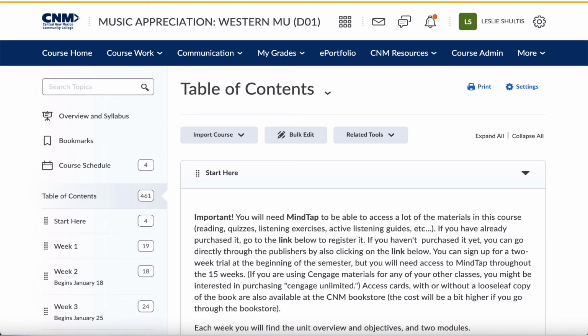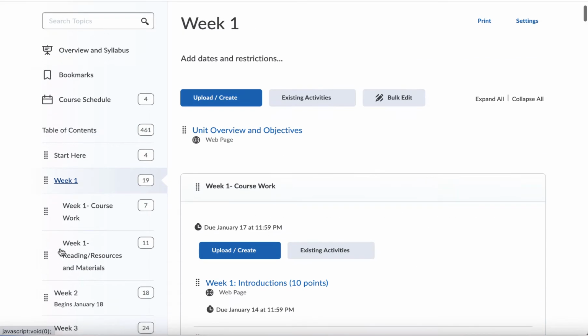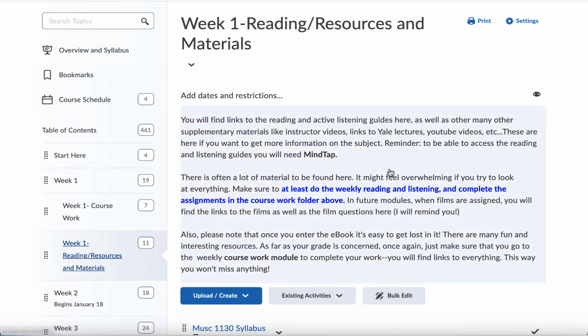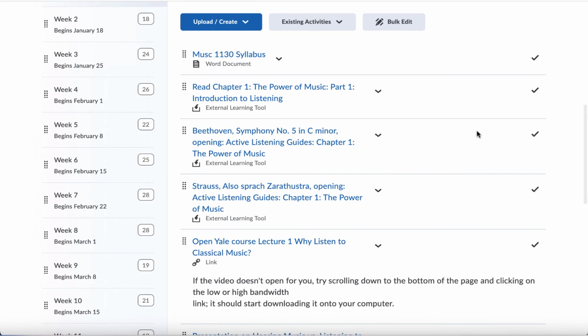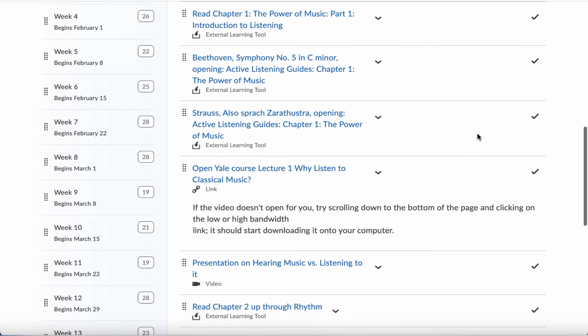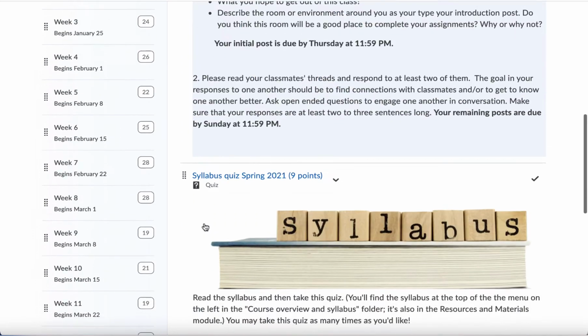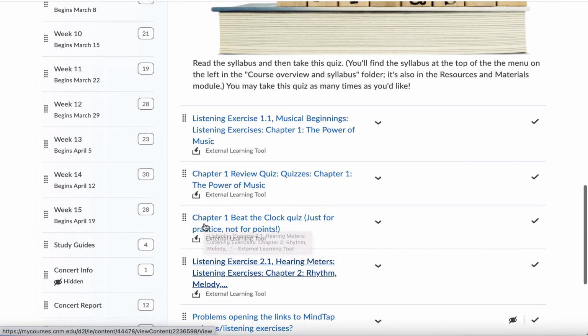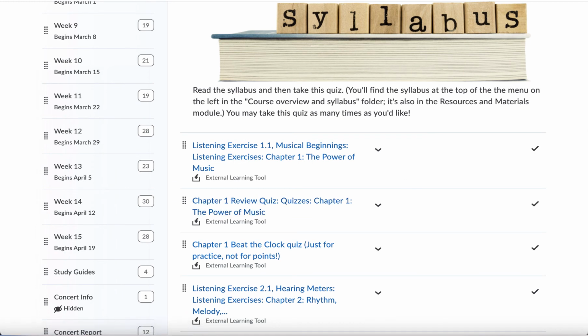All right, in regards to the resources and materials folders that you'll find in each week's module, there's a lot of information. And I'll just give you an idea for the first week. There's lots of stuff and maybe too much stuff. At the very minimum, I do ask that you at least do the reading and that you follow the listening guides for all the pieces that are there. There is some other content that you might be really interested in looking at that I will leave up to you. I think that you'll get used to this. It might take you a little while to get used to it, but I think you will.